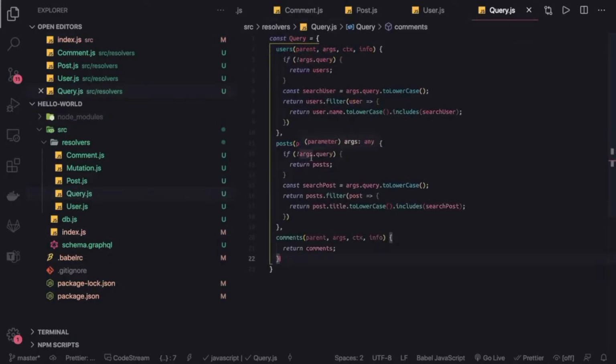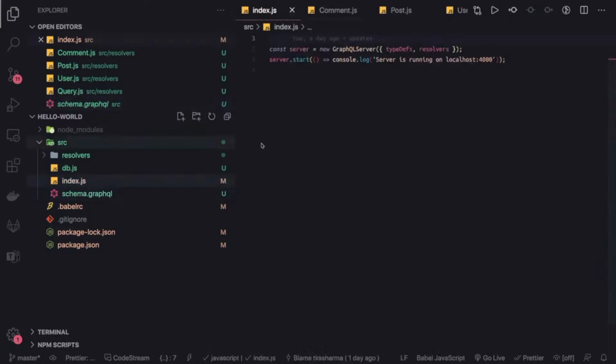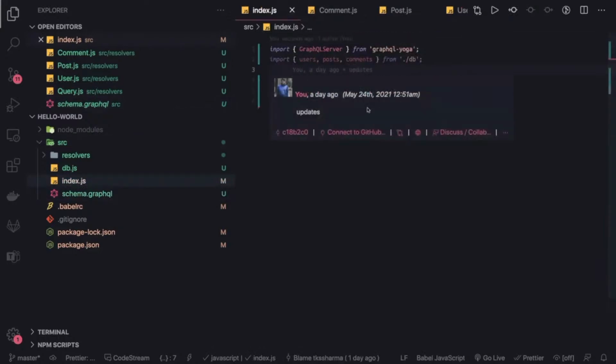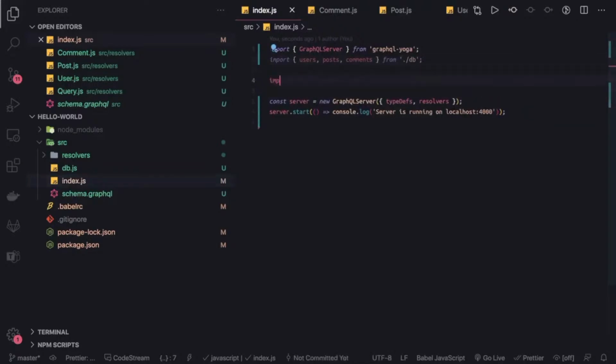Let's go to our query, and here we can paste all these. So these functions are still the same. These are the queries, right? User, post, comments and all. Now we have put queries, different types, resolvers, and the schema.graphql file separately. How we can group all these things together, that we will do inside index.js. Currently what all things are left here? Simple server. So we are going to import everything here from the resolvers, from the mutations and all. So let's say import query from, we have written the resolvers. Inside this we have a query.